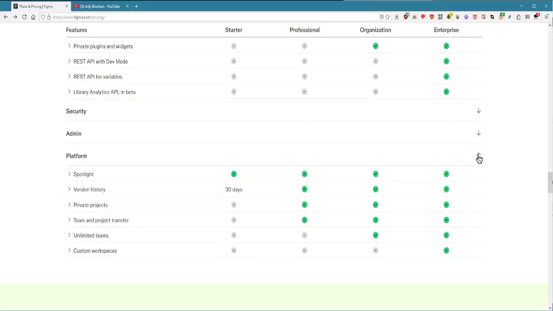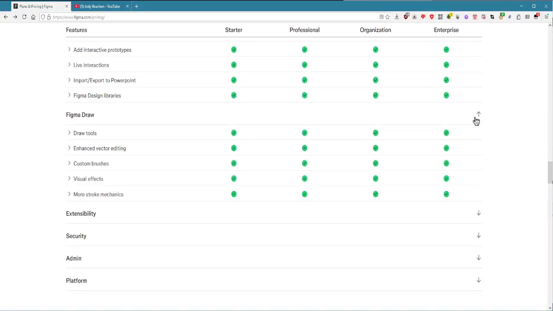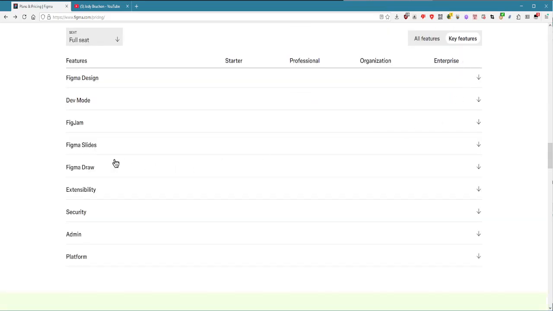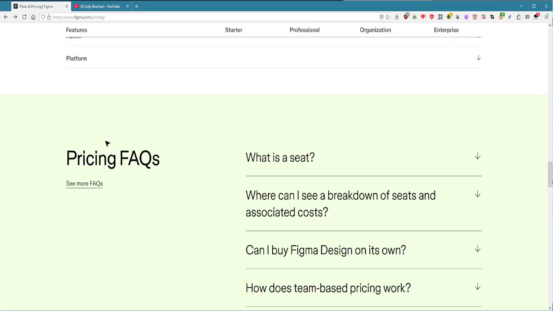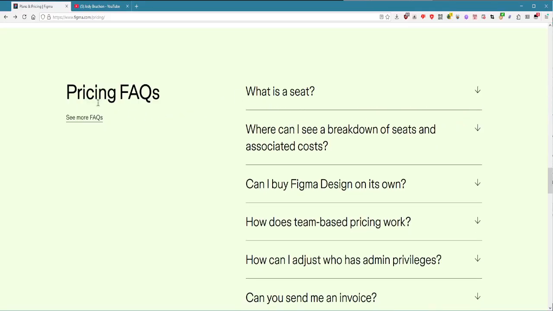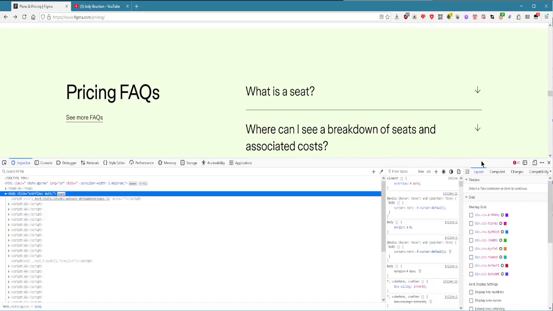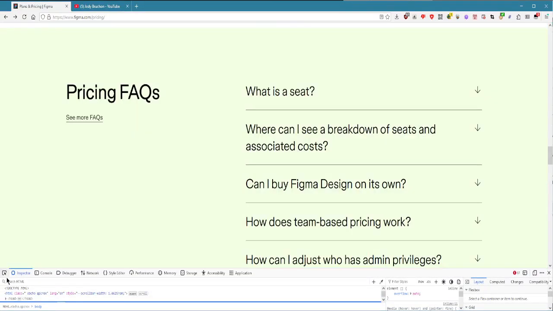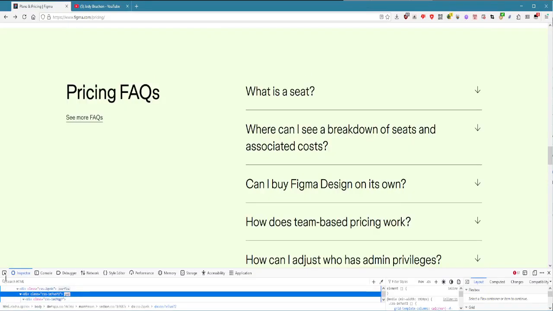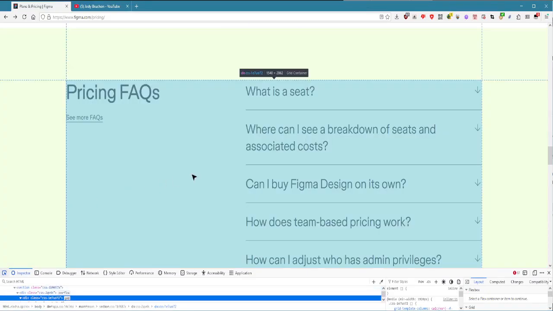All this collapsibility crap, I think you're just trying to show off, but it actually has the opposite effect. You're wasting my time. I'm a businessman trying to do business, trying to look at your product and evaluate it, whether or not I want to start using it at all. What is a seat? Okay, see, now I can understand this to some extent, but why is there all this? This whole section here, let me just pull up some of my tools over here. This section right here, this shouldn't be here. There shouldn't be a whole big empty section over here.